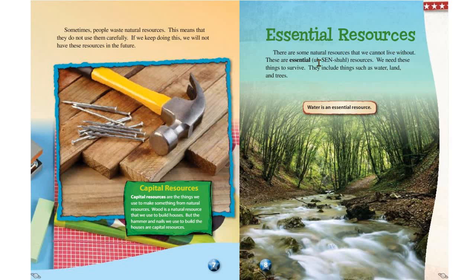Essential resources. There are some natural resources that we cannot live without. These are essential resources. We need these things to survive. They include things such as water, land, and trees. Water is an essential resource.